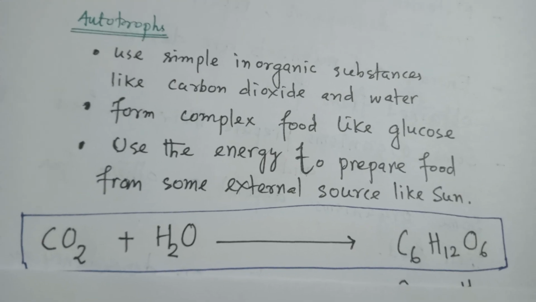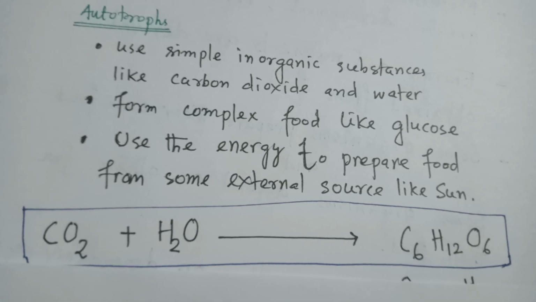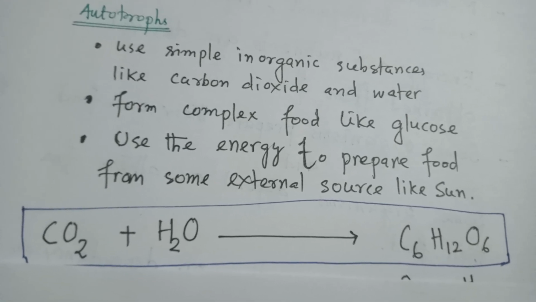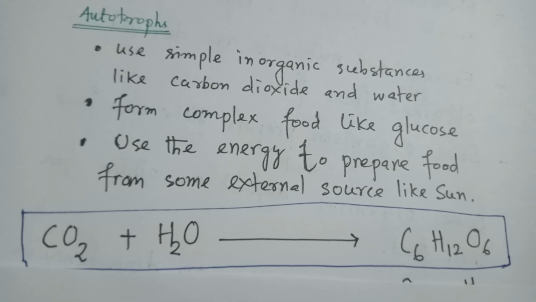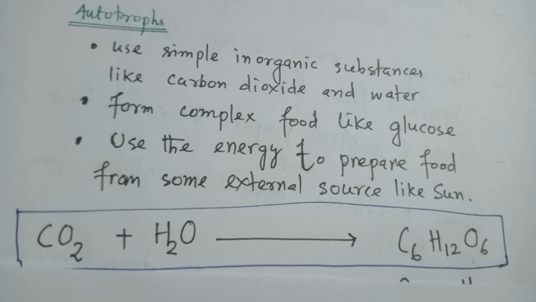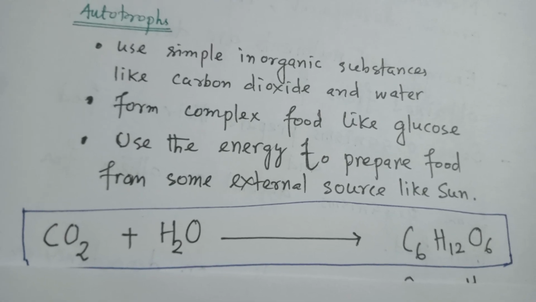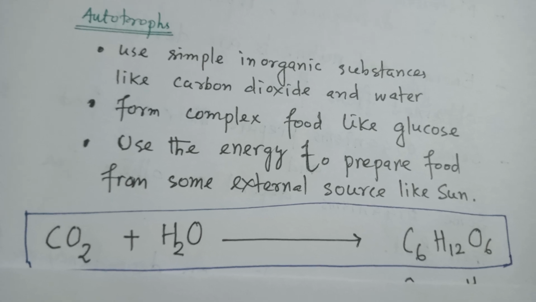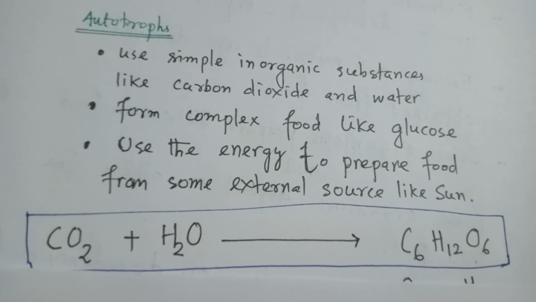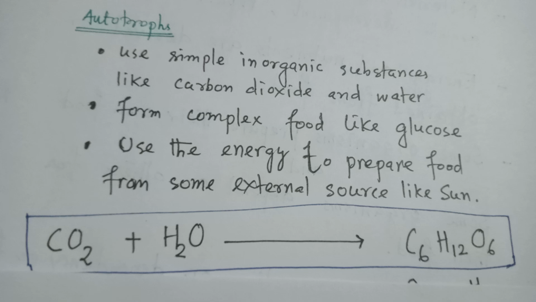In terms of chemical reaction, we can write it as CO2 plus H2O giving rise to C6H12O6. So carbon dioxide plus water giving rise to glucose. So this occurs in the case of autotrophs.